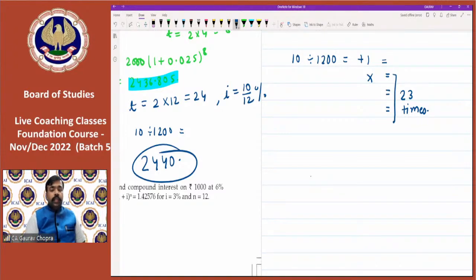So after doing these 23 equal to's, multiply the figure with the principal, which is 2000, and press equal to. You will get the result. And your result is 2440.78. You are getting 2440.78.